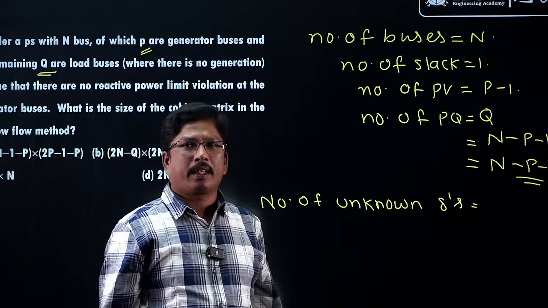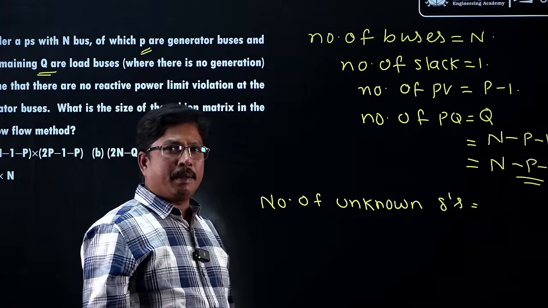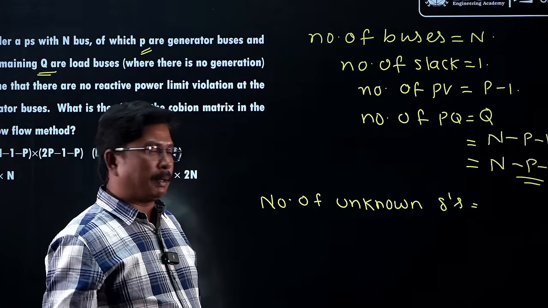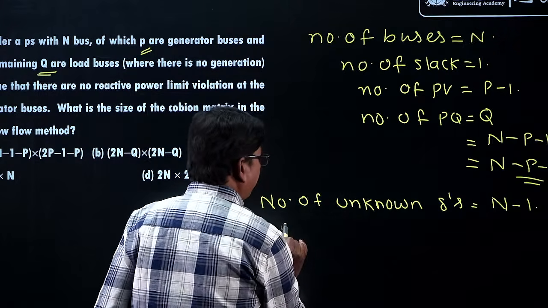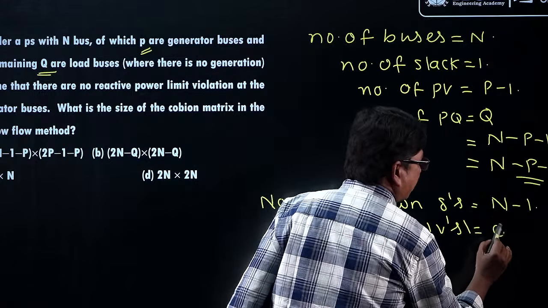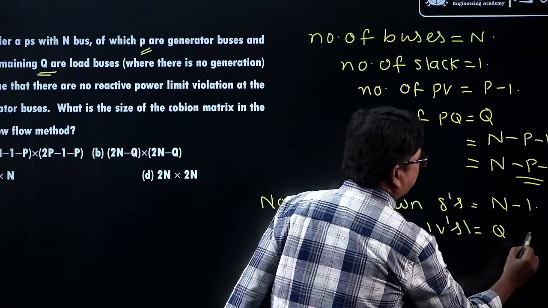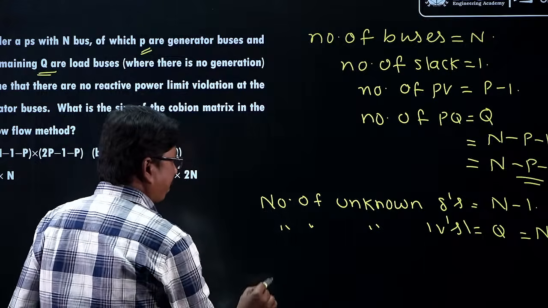Right students. So the number of unknown deltas at every bus, we don't know the value of delta except at slack bus, so that it will be n minus 1. And number of unknown voltage magnitudes, it will be number of PQ buses, that will be Q, it is n minus P minus 2. So that the option may be, right.